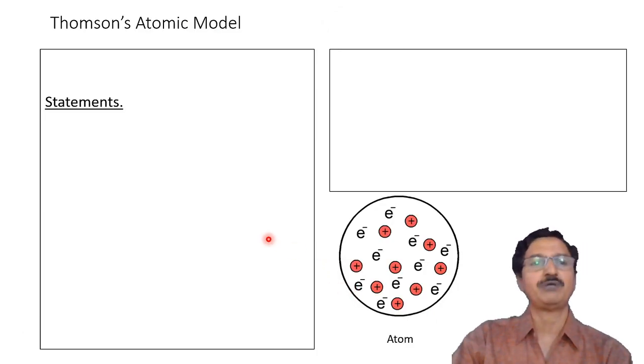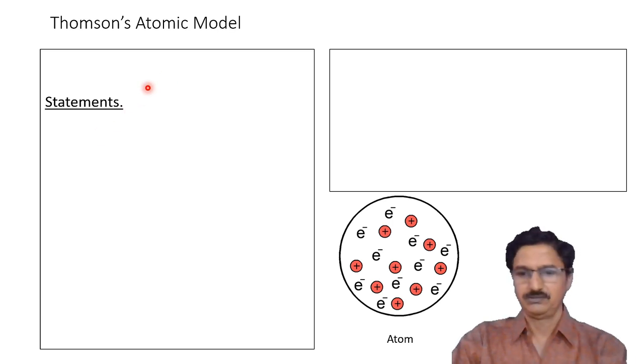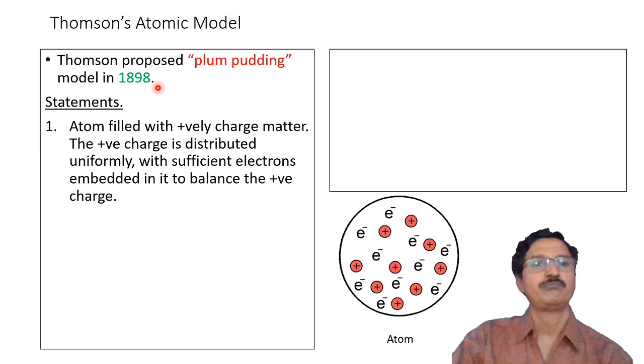Though we know all about this atom, behind this there is a lot of work by different scientists, and they proposed their models. So we have to discuss the different models suggested by different scientists. The first model was suggested by Thomson. Hence, we will see Thomson's atomic model. This Thomson's model is also known as the plum pudding model. He proposed his model in the year 1898.